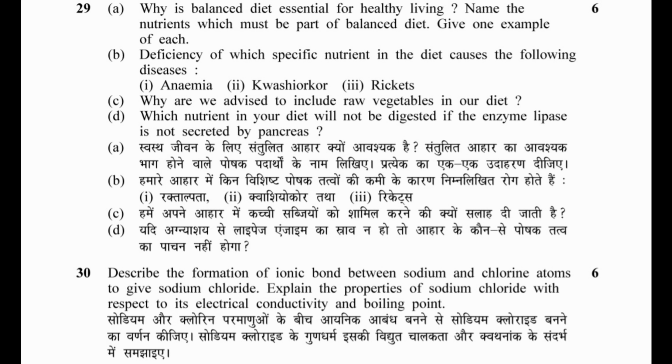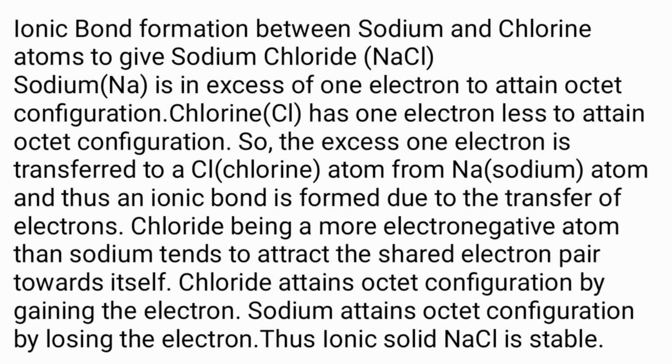30. Describe the formation of ionic bond between sodium and chlorine atoms to give sodium chloride. Explain the properties of sodium chloride with respect to its electrical conductivity and boiling point. Ionic bond formation between sodium and chlorine atoms to give sodium chloride. Sodium has an excess of 1 electron to attain octet configuration. Chlorine has 1 electron less to attain octet configuration. So the excess 1 electron is transferred to a chlorine atom from sodium atom, and thus an ionic bond is formed due to the transfer of electrons.